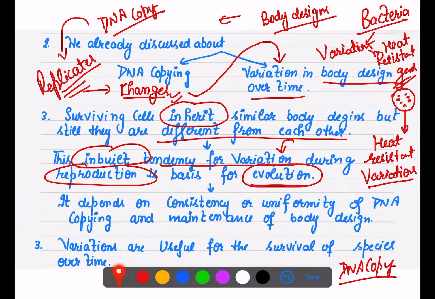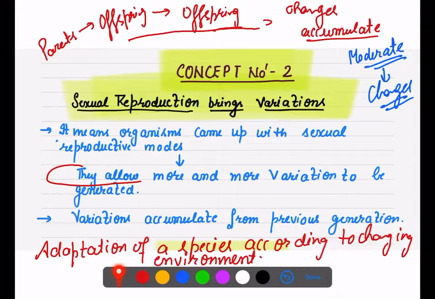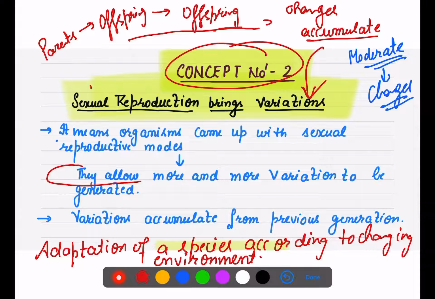So ये changes किस पे डिपेंड करते हैं? आपकी डीएनए कॉपिंग पे, कि वो कितनी यूनिफॉर्मिटी या कितनी कंसिस्टेंसी से कॉपी हो रहा है, as well as how much your DNA is able to maintain or transfer the body design. So variations ultimately, already you know that they are useful for the survival of the species. And why we are talking about variations here? Because our second main factor concentration is on the variation, that sexual reproduction brings variation.